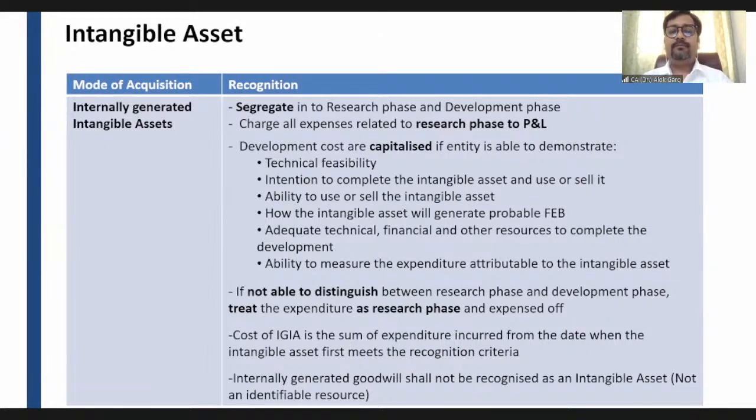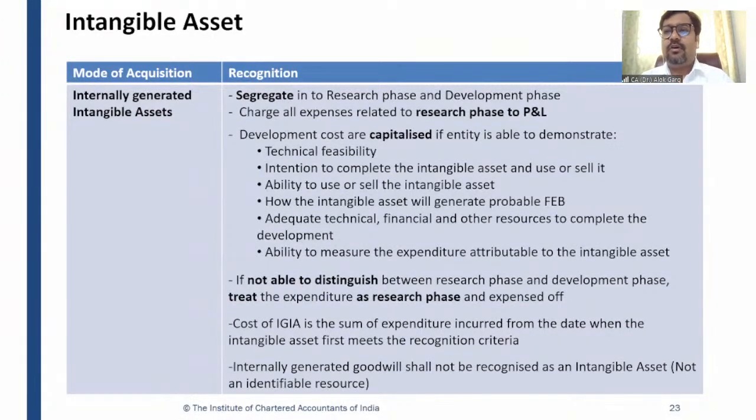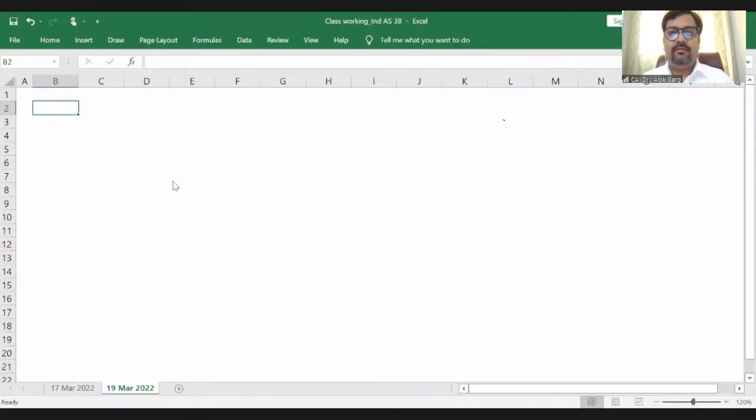Yeah, let's move on. So students, the next concept is internally generated intangible asset. Now I'll go on my class board, which is this Excel file. So the next concept is internally generated. First of all, let me talk about internally generated goodwill. For example, I'm teaching since the last 10 years, and I have created a goodwill. I have created a brand name of Alok Garg.